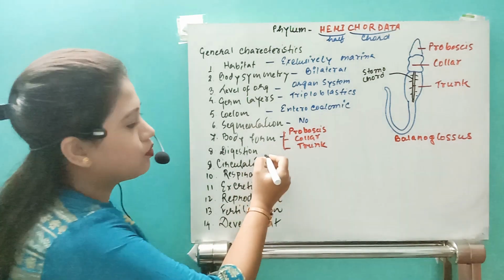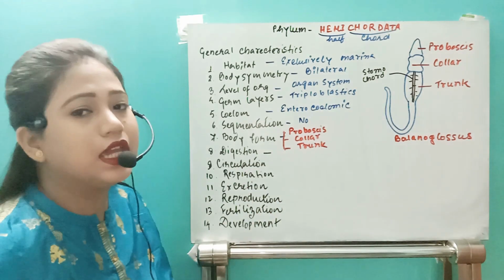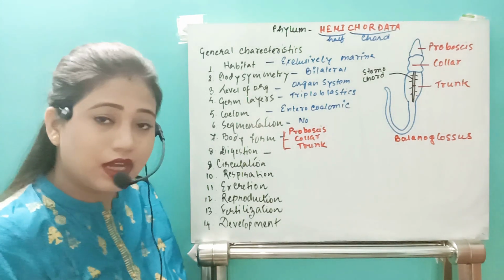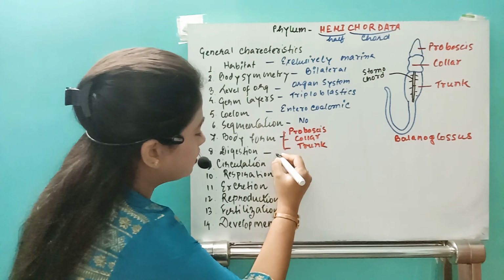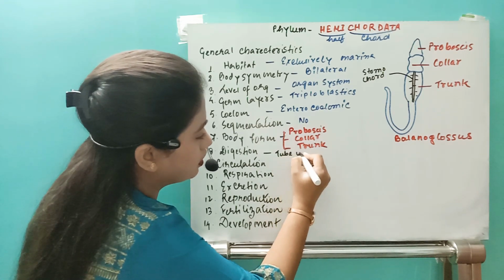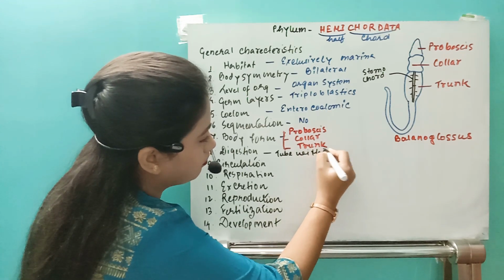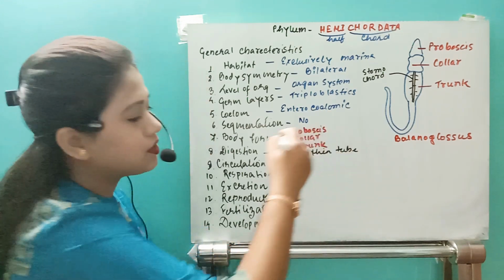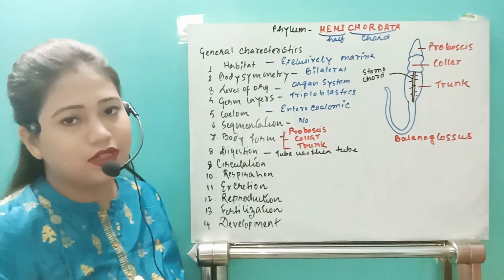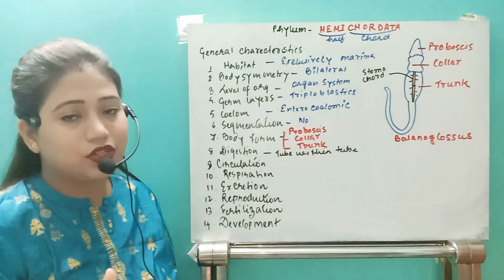Okay, next come to the digestion point. See, in this organism, what type of body plan is found? This is actually a tube within tube body plan. So if this organism has a tube within tube body plan, then remember what type of digestive tract they should have.